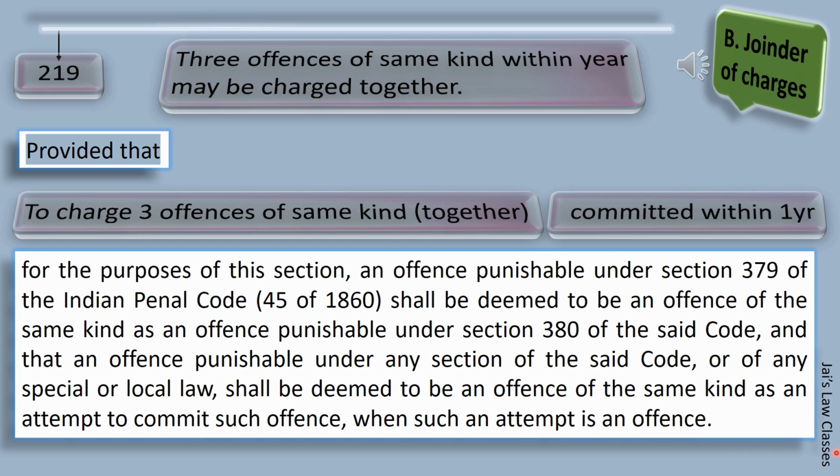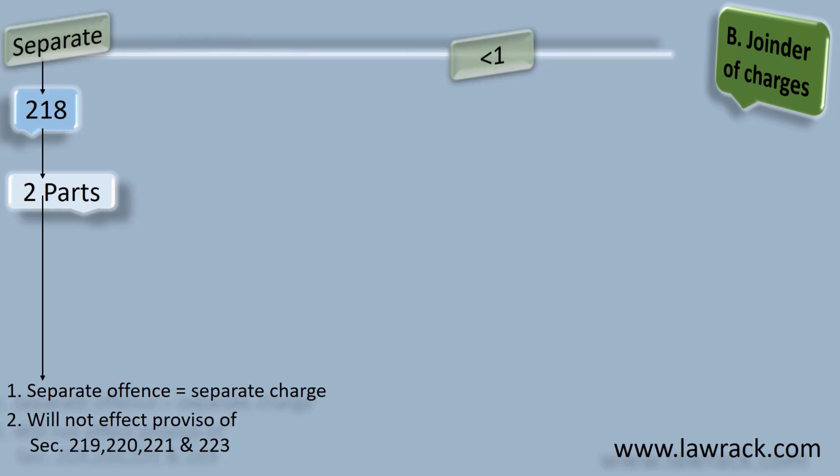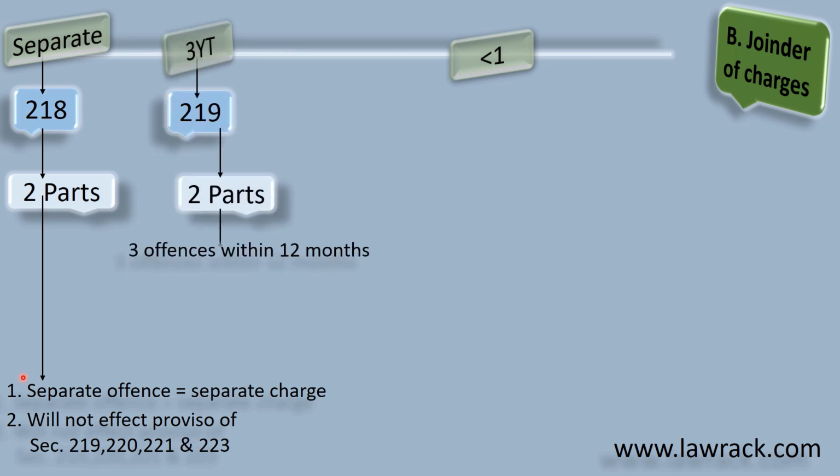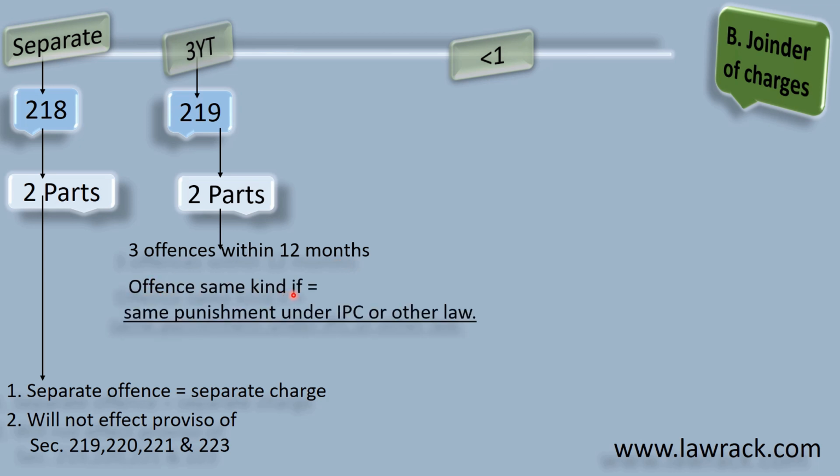Now the punishment in both these situations is different. If you see section 379, the punishment is 3 years, and if you see section 380, the punishment is 7 years, but they will be tried together. This is the condition which we should keep in mind while preparing the charge. Finally, we covered section 219, which has 2 parts. One part says if 3 offences are committed within 12 months, they may be tried together, and the second part says offences of the same kind are those which have the same kind of punishments, which can be in any other law, not just IPC. Now let's cover section 220.